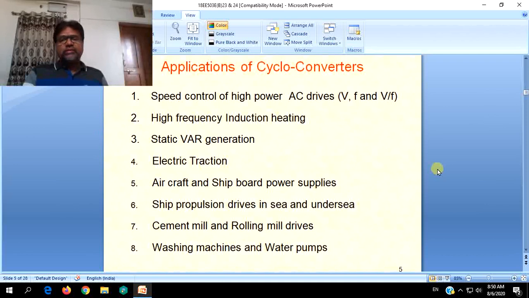Most of them will be involved with step down cycloconversion.